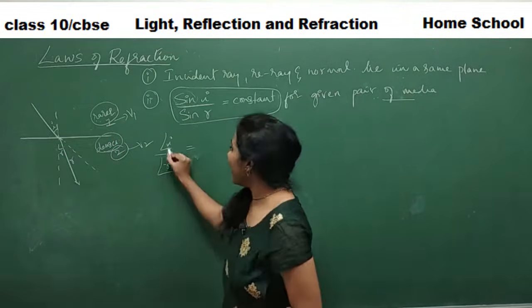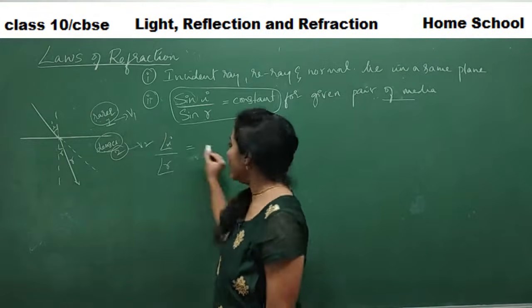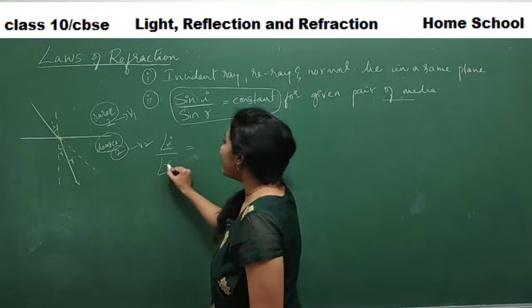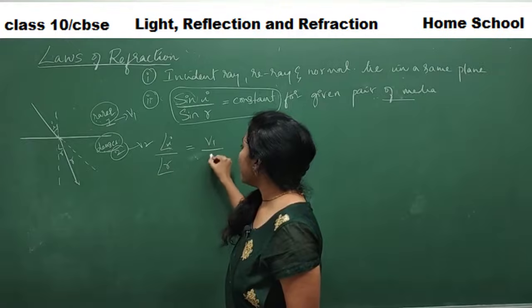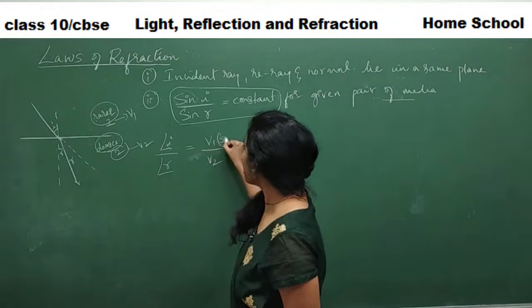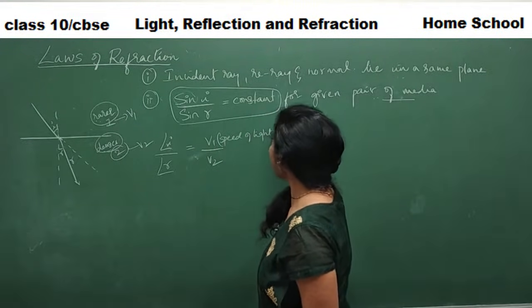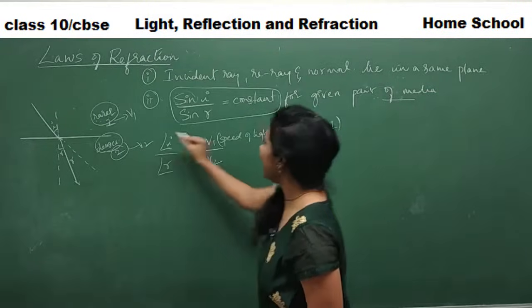So here angle I completely depends on the speed of light of medium 1. So I can give a formula here: angle I divided by angle R is equal to V1 by V2. What is V1? Speed of light in medium 1.